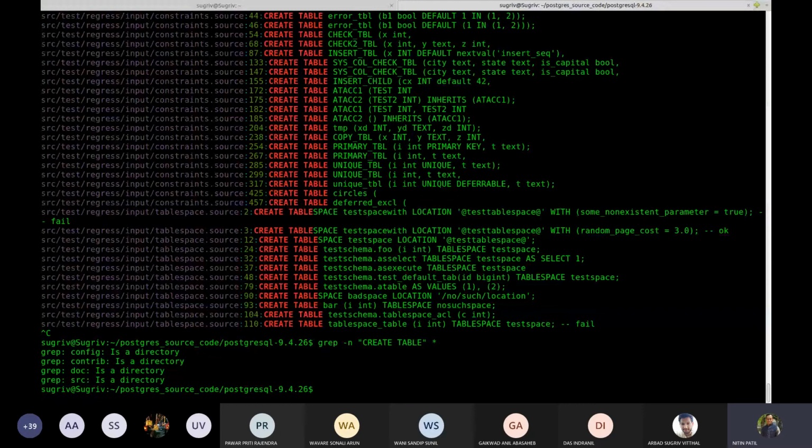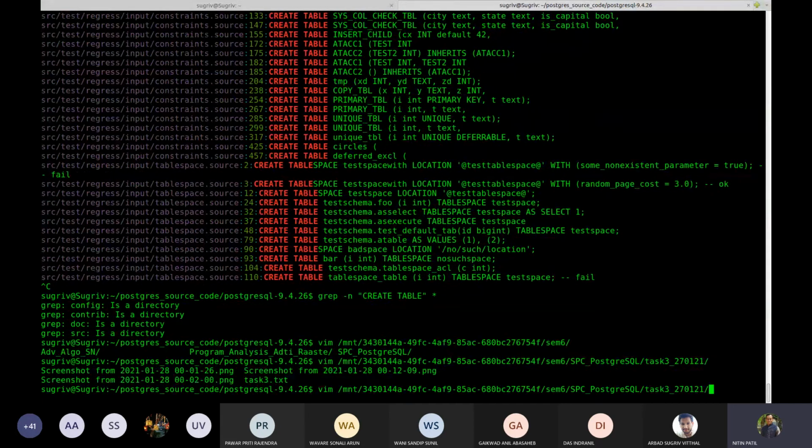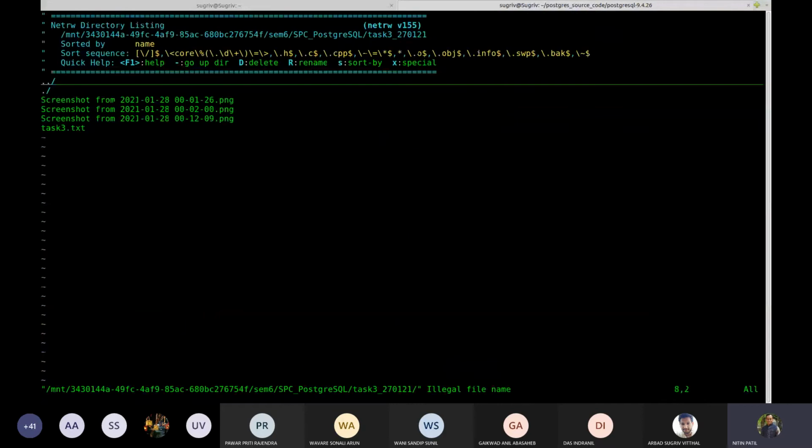Star. By the way, others can also search about this. I want the output which is shown there. Which file is it that exactly shows this? That's what we want to search for. That CREATE TABLE in capital written, which is a message, or you can take a different thing, like instead of create table you write create function. It will also work, not a problem. In grep, create table will be available everywhere.